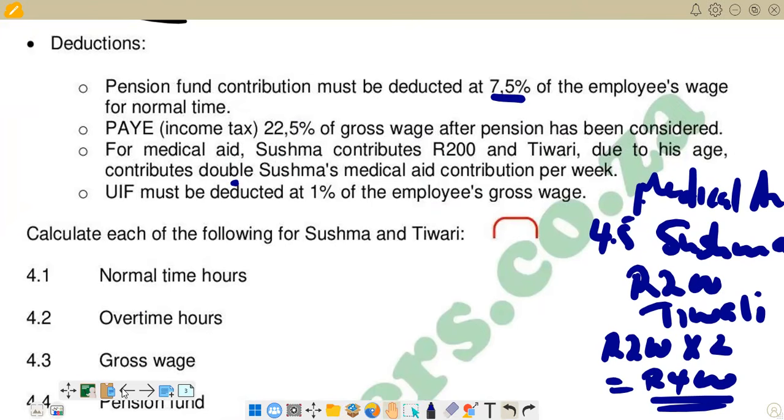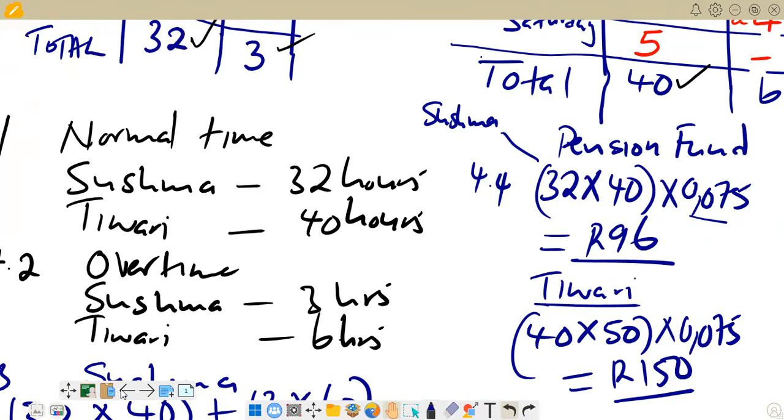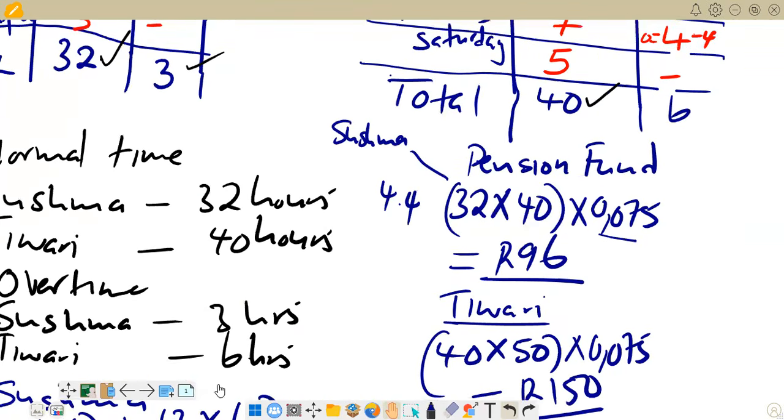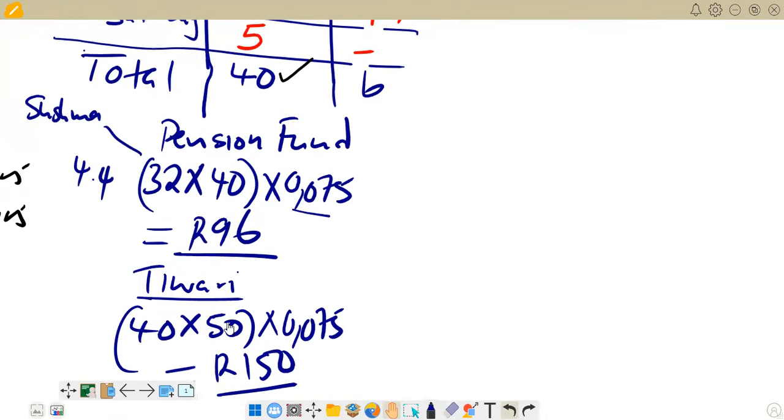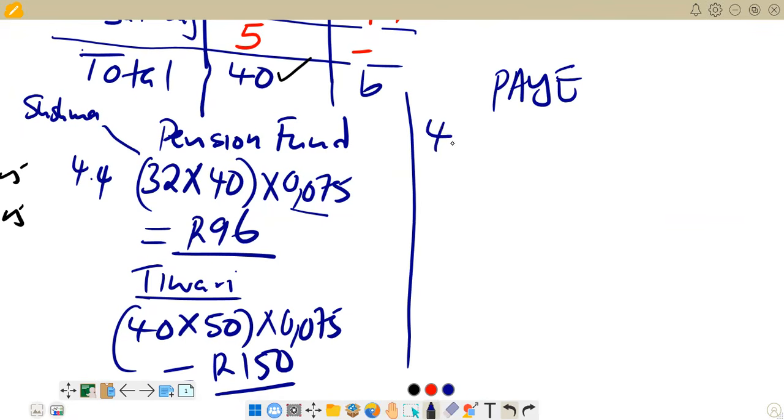So we go back there. We have got our information here. So what we are going to do there, the next one is we are looking at pay, and this is pay is 4.6.